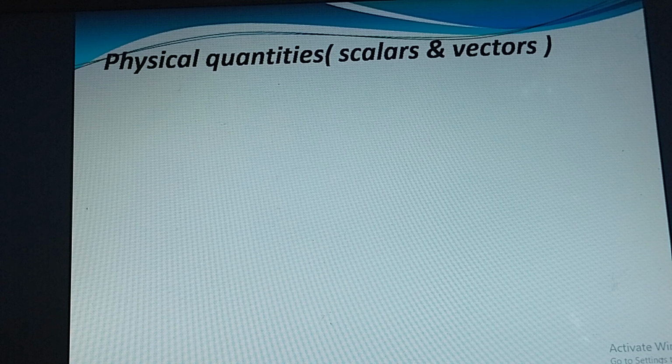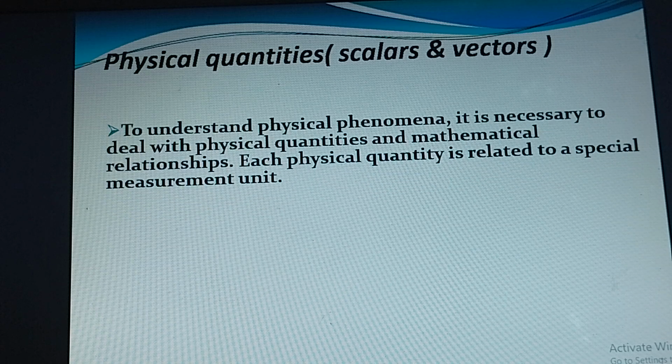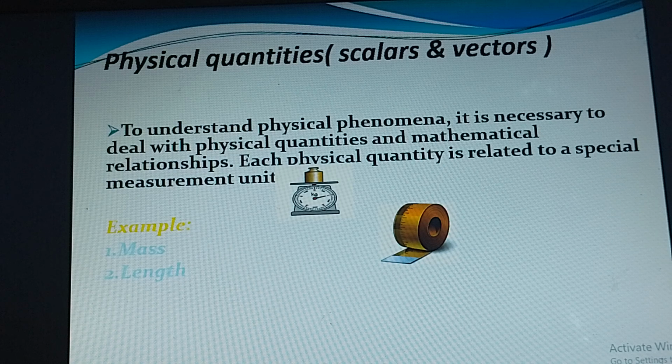Physical quantity: scalar and vector. Scalar needs magnitude only, or a number, while vector needs magnitude and direction. Examples of physical quantities: mass, length, force, time, temperature.